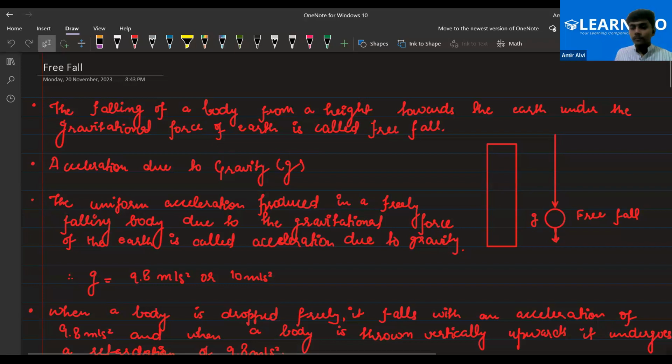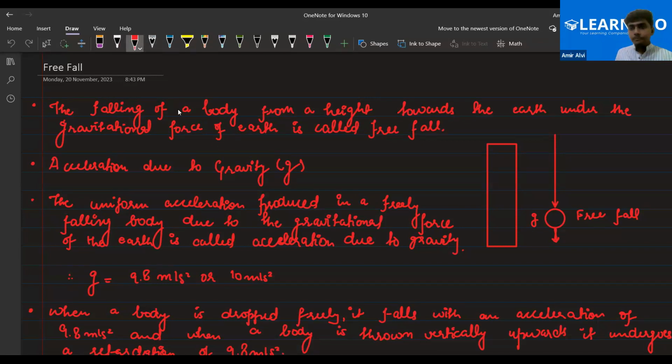Yes, sir. Okay, that's right. So the falling of a body from a height towards the earth, or towards the surface, under the gravitational force of earth is called free fall. Right? That is called free fall. So whenever the word free fall comes, it means the object falls under the influence of the gravitational force.